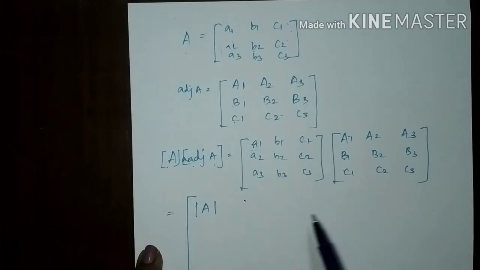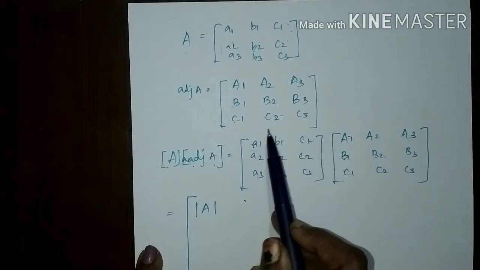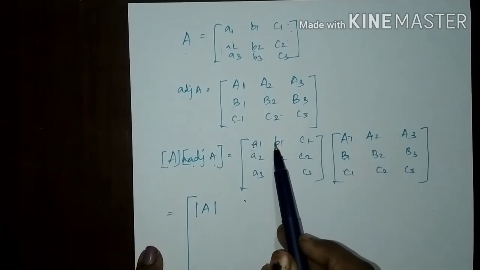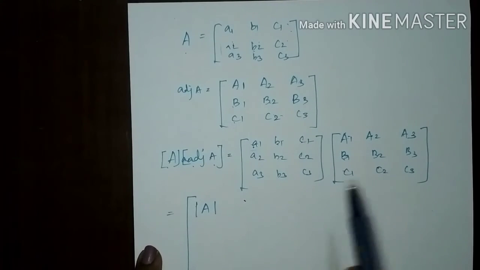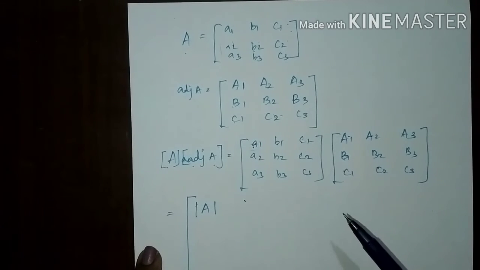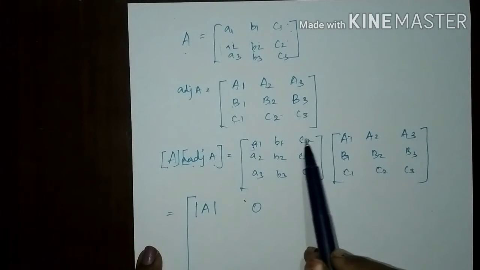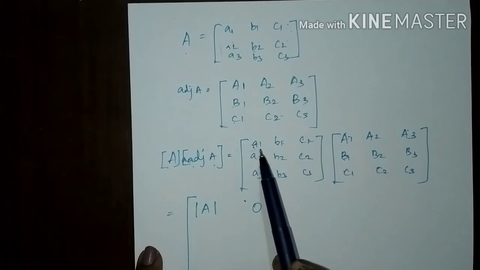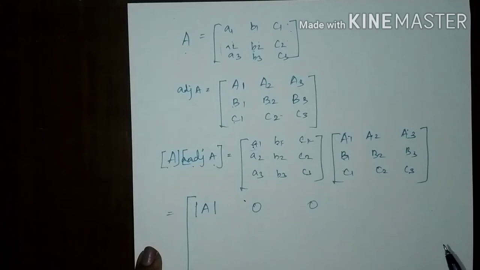And see for the second element, first row, second column, that A1 is multiplied with some other cofactor, B1 is multiplied with some other cofactor, and C1 is multiplied with some other cofactor. If you interchange the cofactor, your determinant value would be 0. I already discussed this in the determinant topic. Similarly, A1, B1, C1 is multiplied with A3, B3, C3. The cofactors of the elements are interchanged, so you will get a 0 value here.